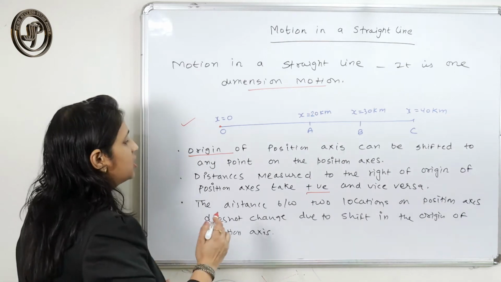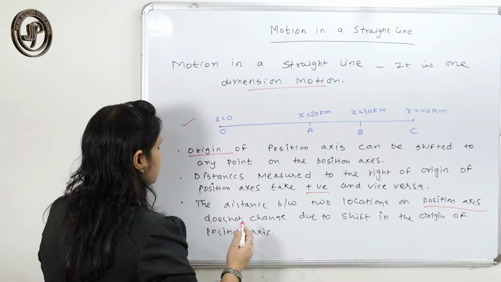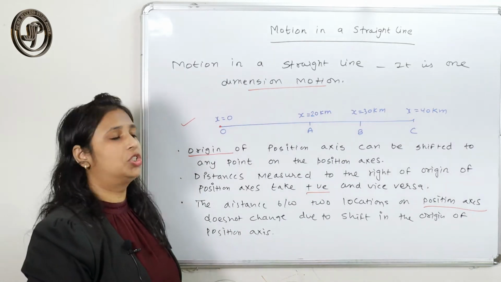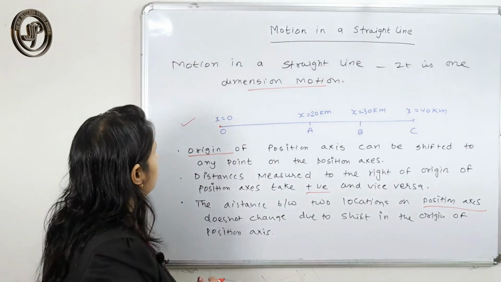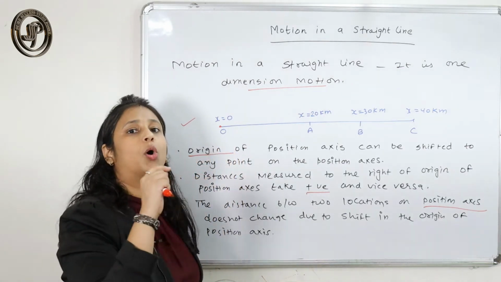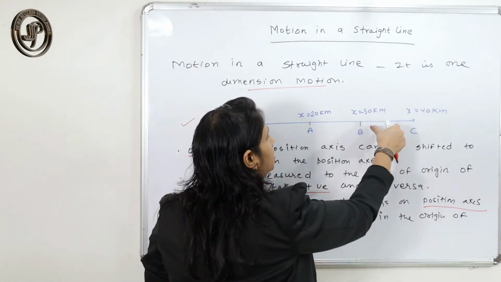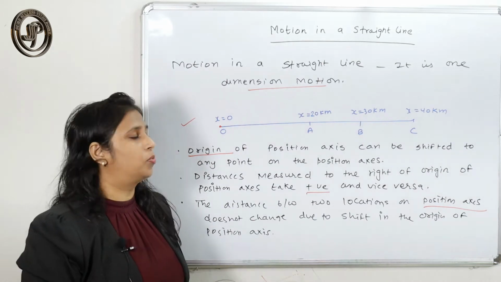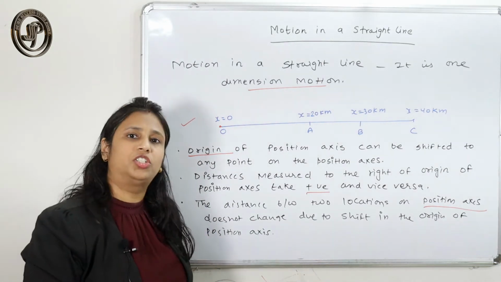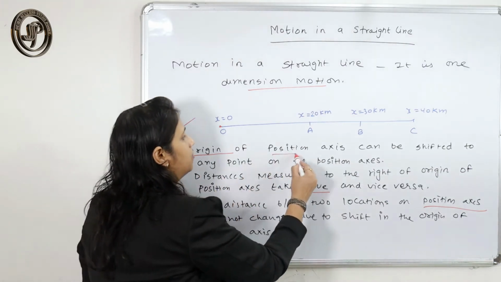Okay, the distance between the two locations on the position axis does not change due to a shift in the origin of the position axis. Suppose by chance I shift the origin of the position axis, then also in that case the distance between the two locations on the position axis does not change, and that is also true for the time axis.